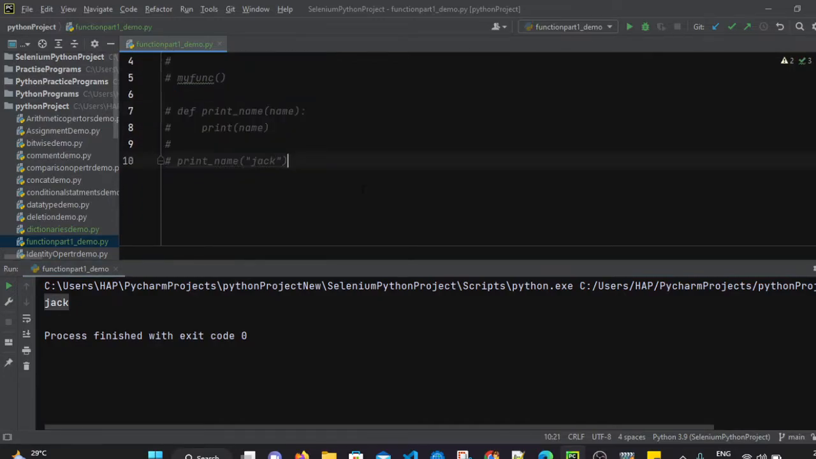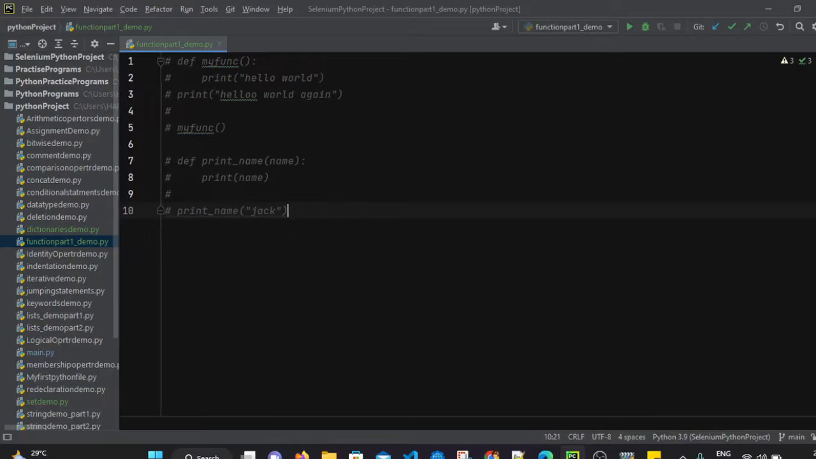Now let's see how we can pass multiple arguments as well. So again, I am defining one more function, let's say by using the def keyword. After that, I am naming it, let's say, myfunc, and I have to pass two arguments now. We have already seen passing one argument. Now let's say I am passing two arguments.